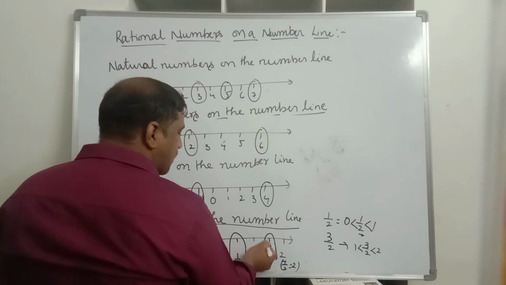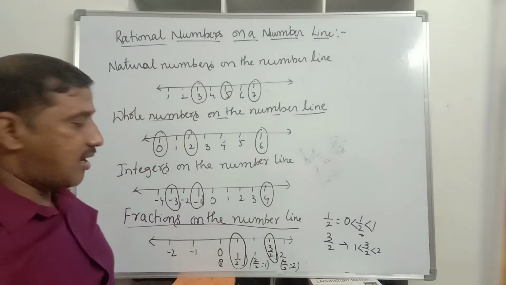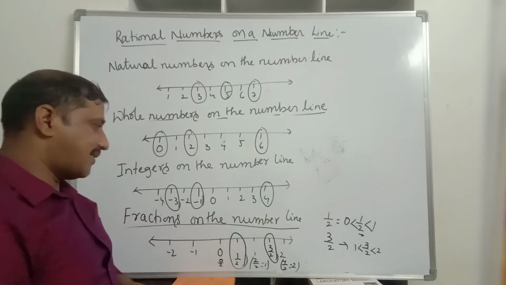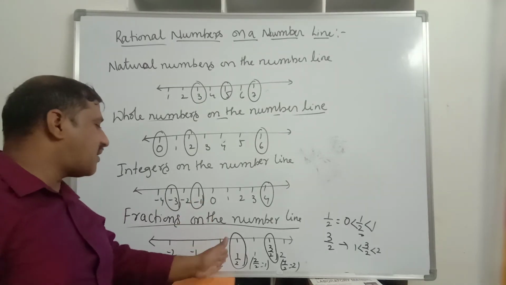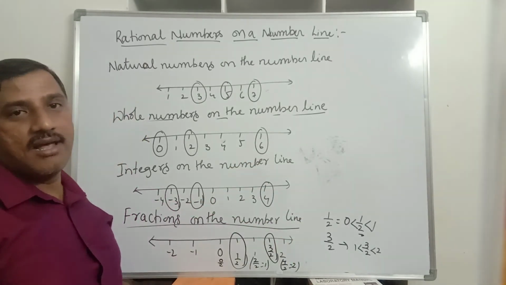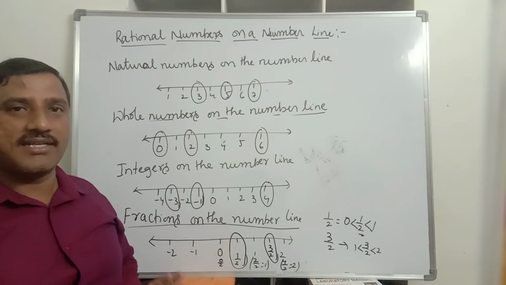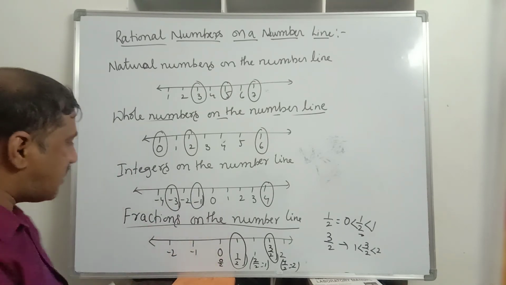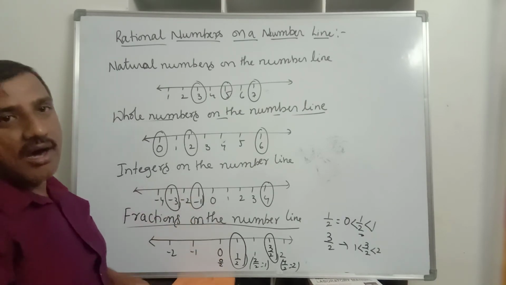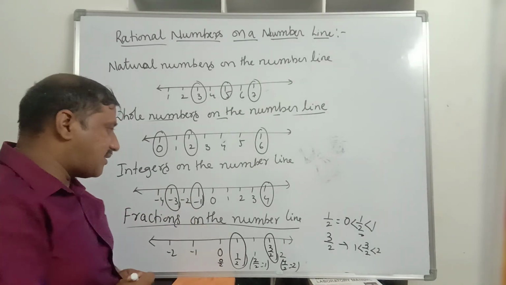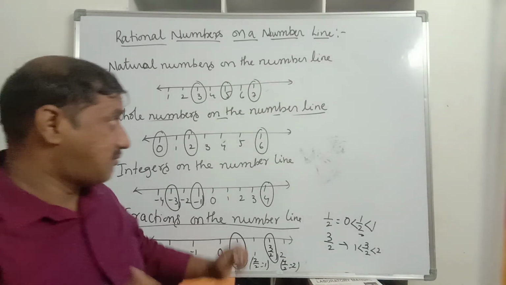Now 3 by 2 is represented on this number line for fractions. Similarly, rational numbers also we will represent in this similar way, like what we did for fractions. What about negative rational numbers? Negative rational numbers are represented to the left side of 0 on the number line.